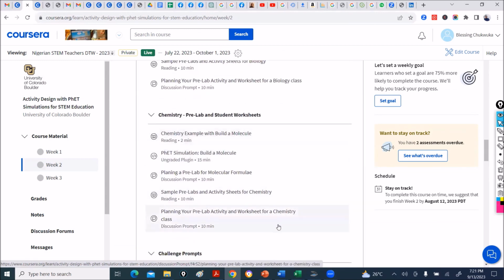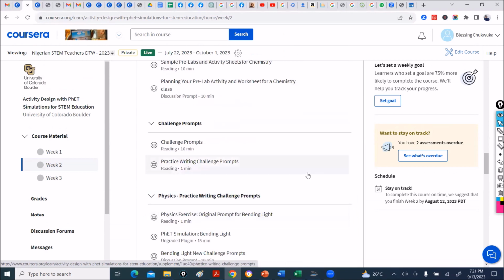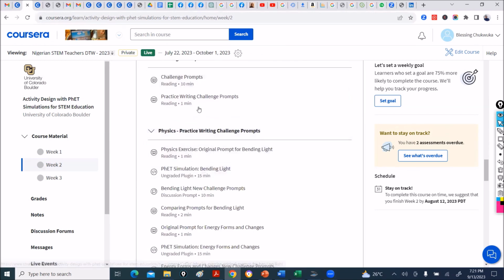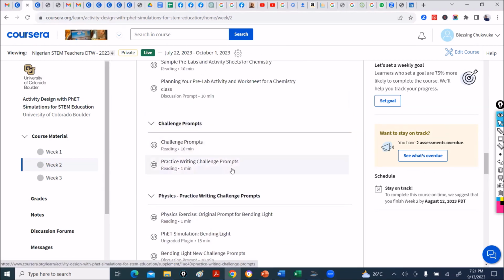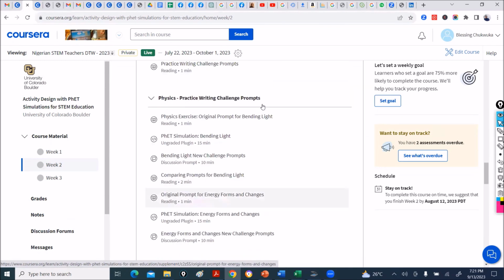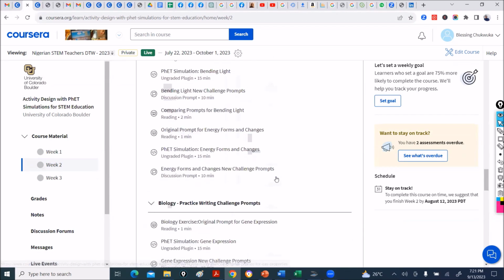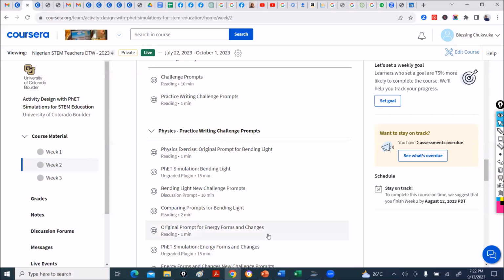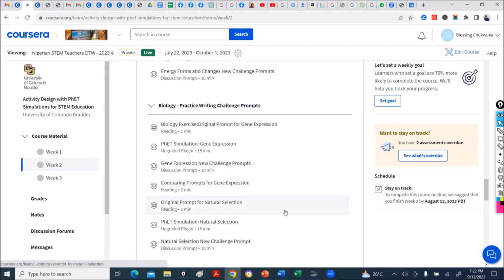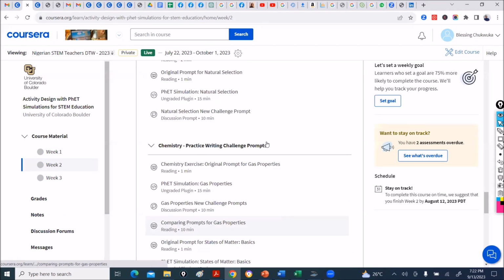No, you don't need to come here and deal with chemistry. Okay. But here, you can see everyone reads on challenge prompts. Then here, there's now a split: physics, chemistry, biology. So you as a physics teacher, focus on everything physics here.